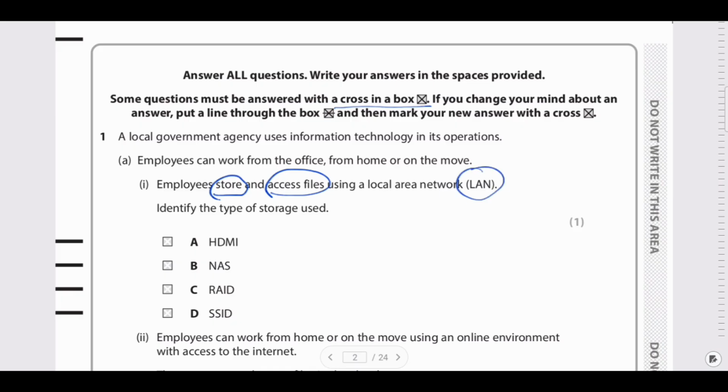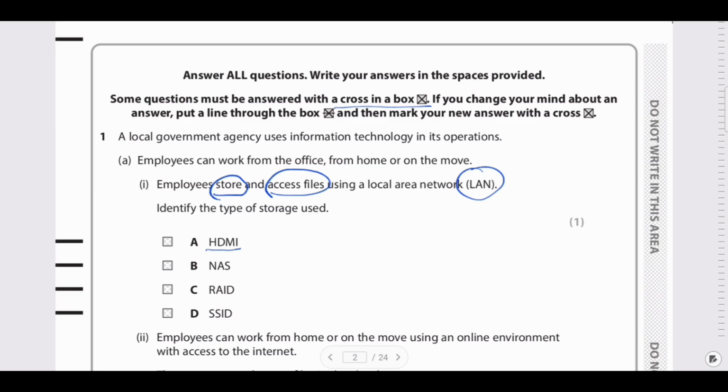Now let us look at the first option, HDMI. What's the full form of it? It's High Definition Multimedia Interface. This is basically used for video and audio. It is not for storing and accessing files. So obviously the first option strikes out.